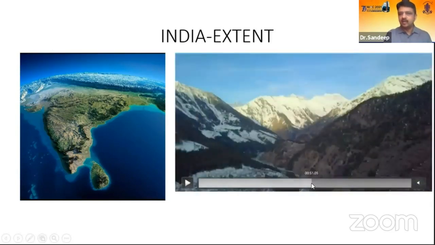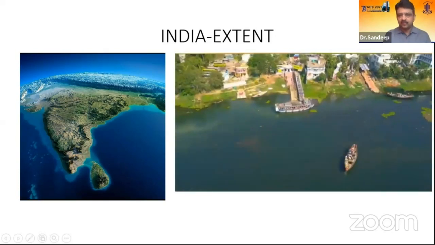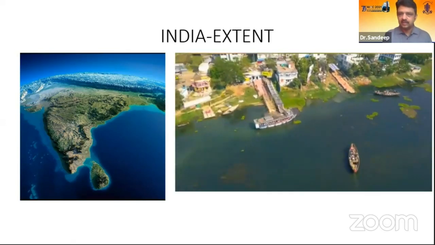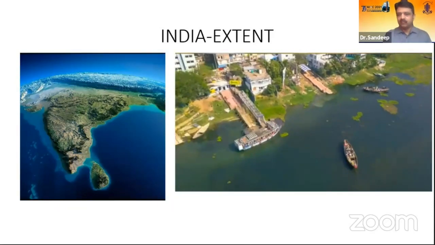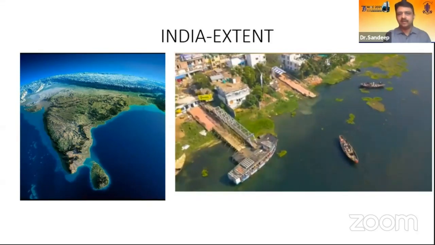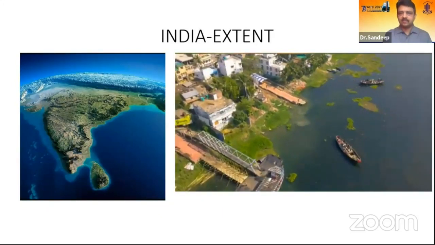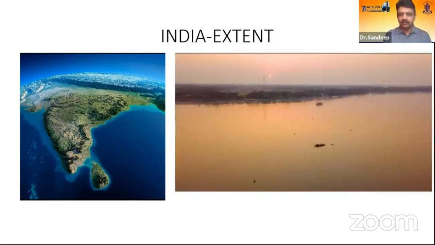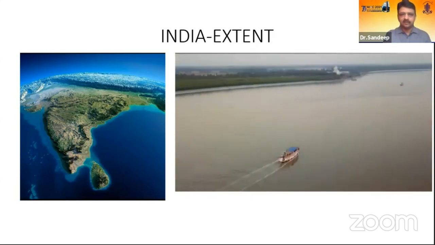So if we see the central part of the country, the heartland has multiple waterways, rivers whose water levels increase and decrease depending on the situation. Casualty evacuation in this area is based on boats, and it is very difficult to take casualties from one place to another. Then we have a large area of coastline, which has to be manned, and casualty evacuation there is also difficult. So once we see the topography, we realize how difficult it is for us to manage our casualties.